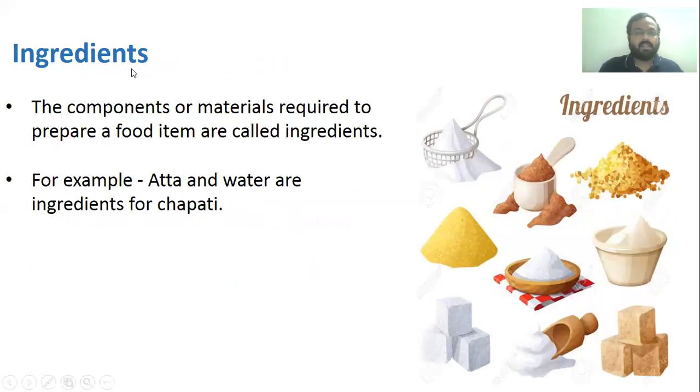Ingredients. Now, what are ingredients? The components or materials required to prepare a food item are called ingredients. For example, atta and water are ingredients for chapati. So, in order to prepare chapati, we would require atta and water.